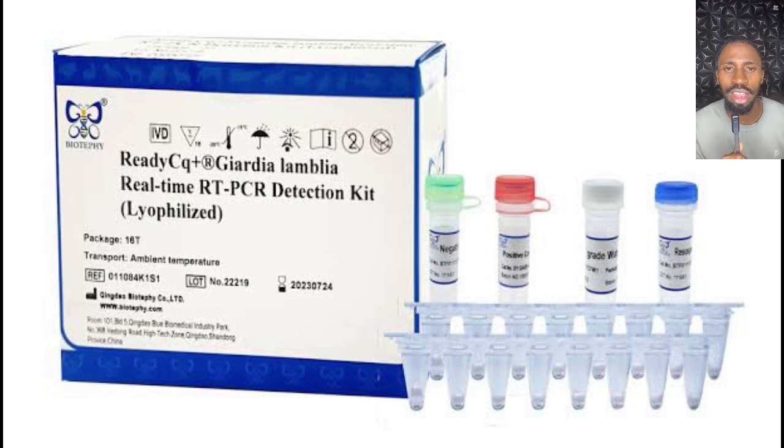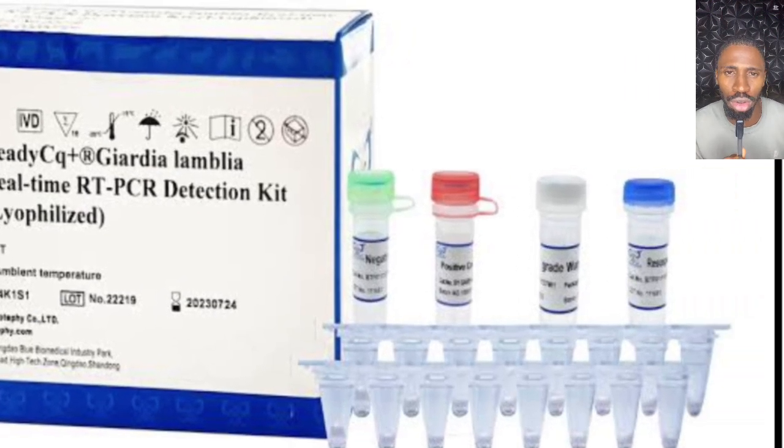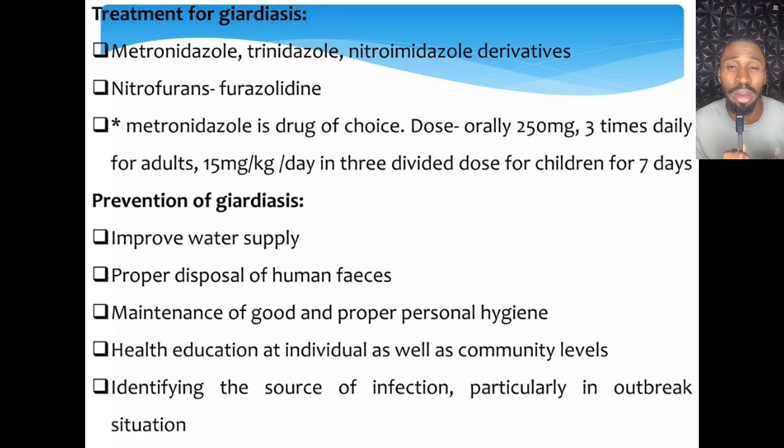So the next is the treatment. How can it be treated? It can be treated pharmacologically, and also by other supportive measures. Pharmacologically, you can use metronidazole. Metronidazole is commonly used in this case, and you treat it for 5 to 7 days. The next one, you can use tinidazole too. Tinidazole is also used here in supplementing for metronidazole, because it has fewer symptoms. For children, you can use nitazoxanide.